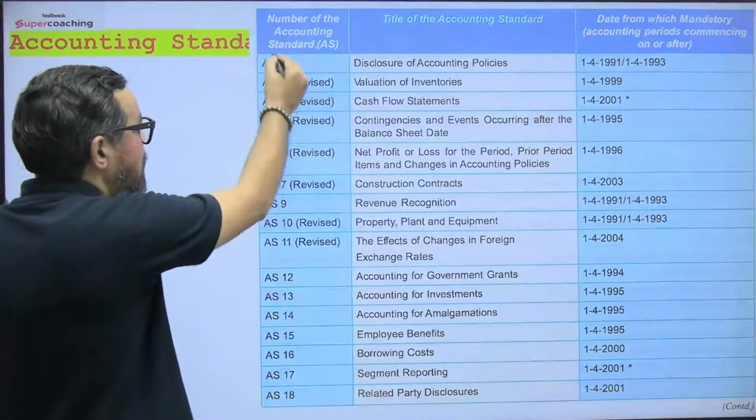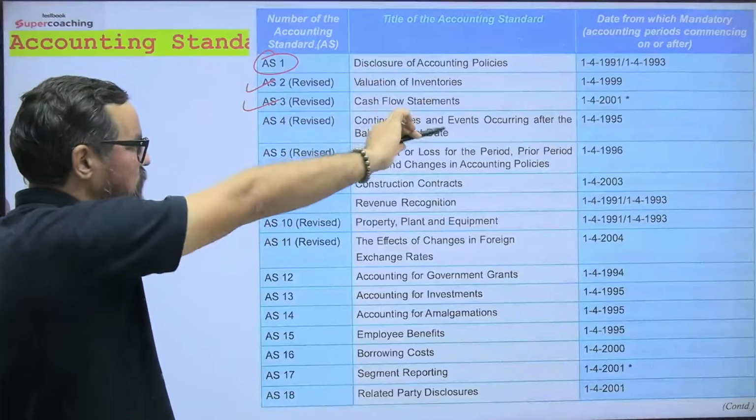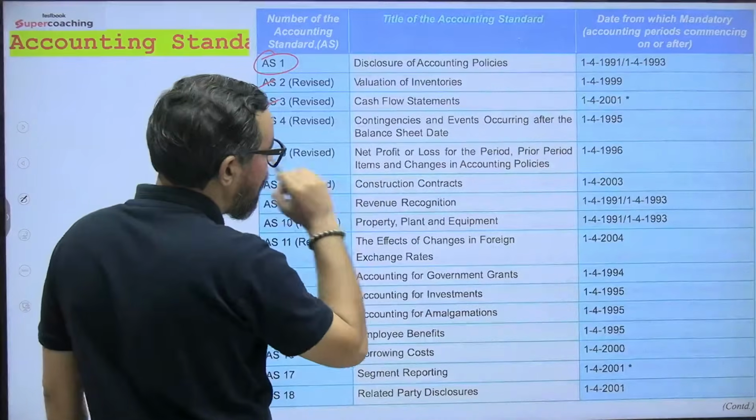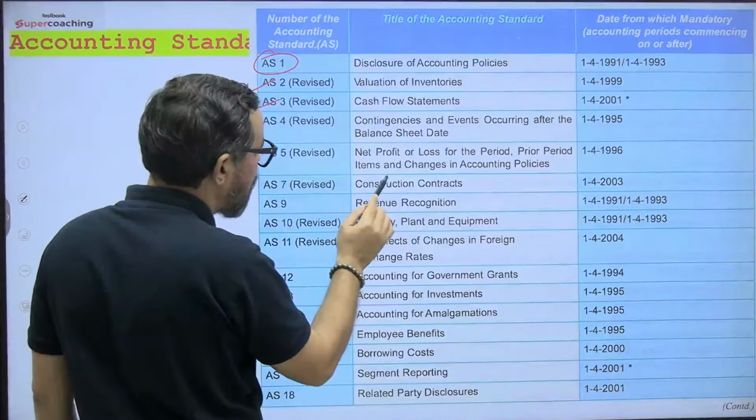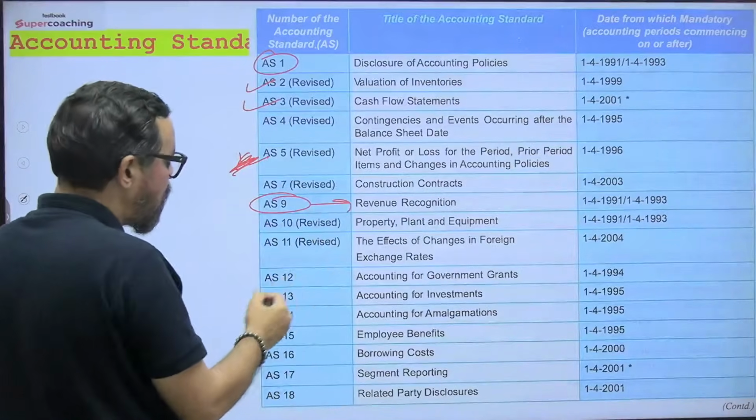ठीक है, सो अकाउंटिंग स्टैंडर्ड 1 डिस्क्लोजर ऑफ पॉलिसीज, 2 आपका इन्वेंट्री वैल्यूएशन, 3 कैश फ्लो स्टेटमेंट। No, fifth one is net profit loss. No, this is not part of this. Revenue recognition is there. Accounting standard 10 is there.